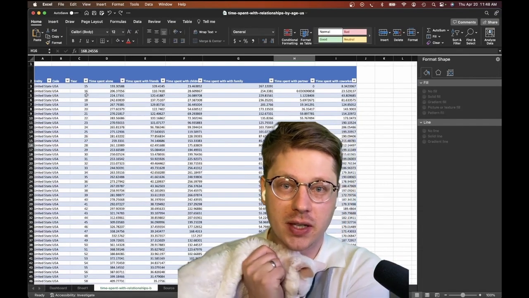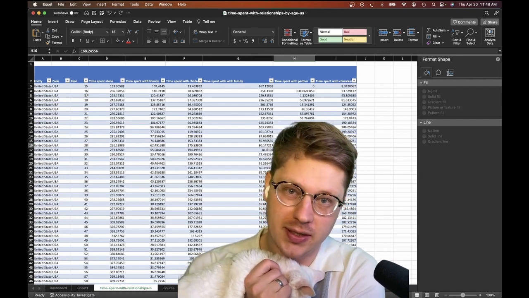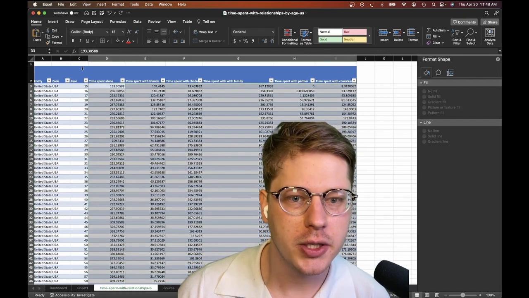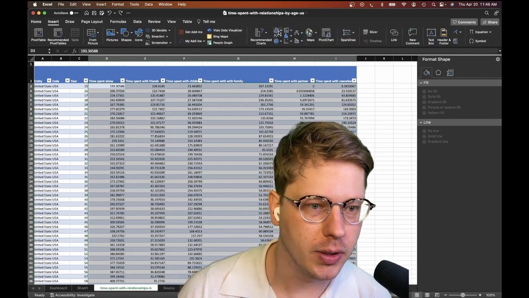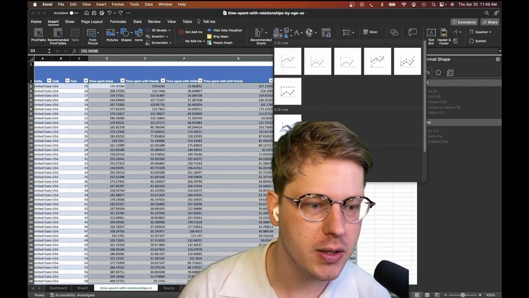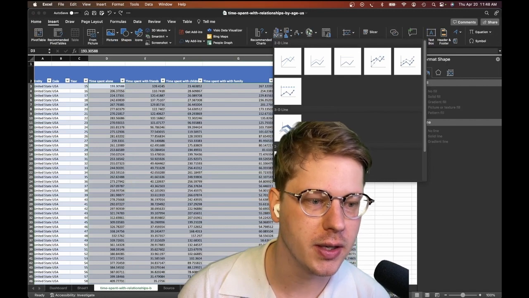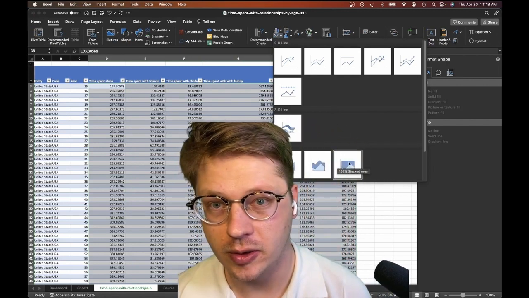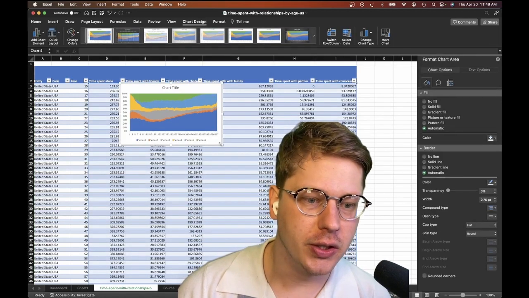We know we want every single series in this, so we've got to highlight all of our series, and then we're going to insert our chart. Just going to hold shift, multi-select this whole section, go to the insert tab, and we're going to go to line charts, and then under here we're going to use a 2D area chart, and we want the 100% stacked area option. You'll see it here on the bottom right. And that's our chart. It looks good.